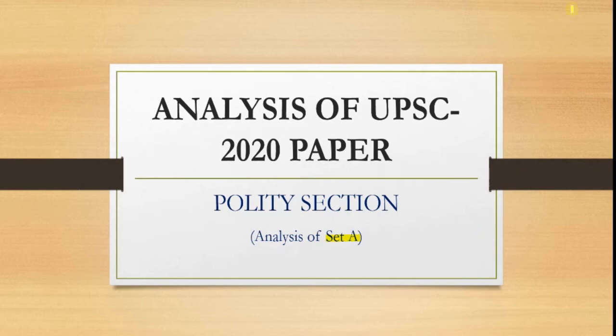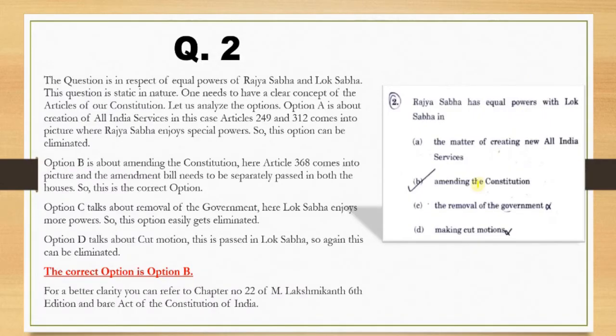So let's begin. The first question of the polity section is question number 2, in respect of equal powers of Lok Sabha and Rajya Sabha. So we need to analyze each option. This question was static in nature and one must have a clear concept of the articles of our constitution. So we'll analyze the options one by one.